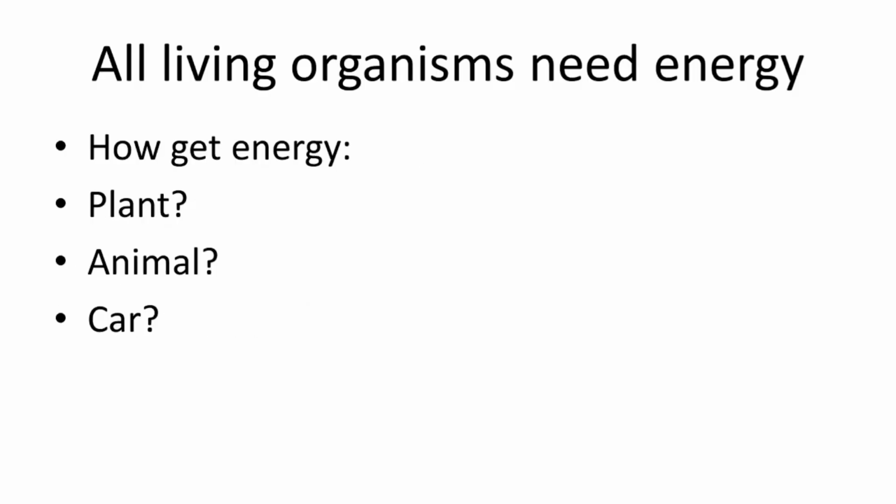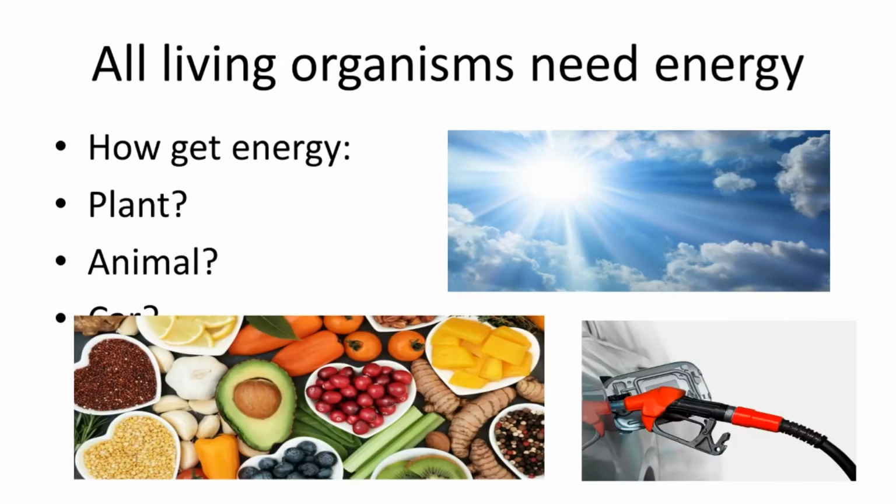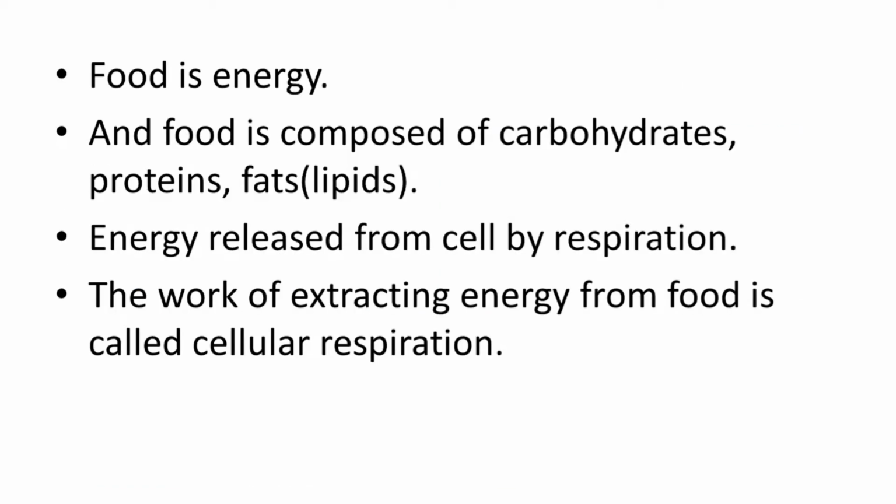All living organisms need energy. So, how do they get energy? For example, plant, animal, and the car. Okay, plant gets energy by sunshine, animal by food, and car by petrol. Food is energy, and the food is composed of carbohydrates, proteins, and fats. Those are organic compounds that we have passed already.